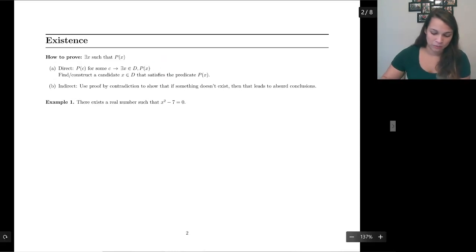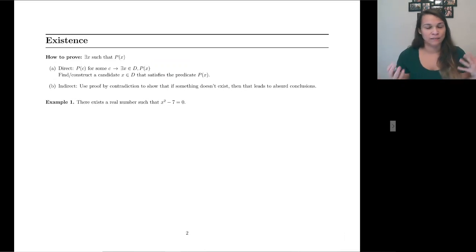You need to understand why it works. Basically, if you can find or construct a candidate that does satisfy this, then you have proved that such an x exists. The other way to go about proving existence is to prove that if it doesn't exist, then something absolutely absurd happens. So that's proof by contradiction.